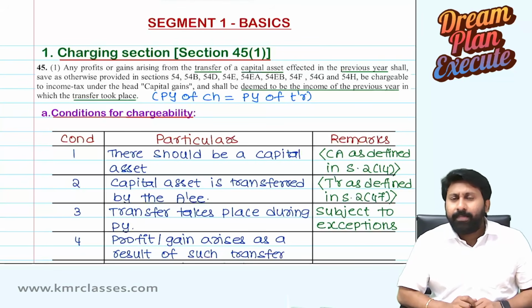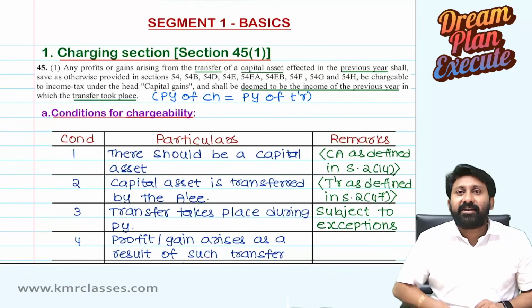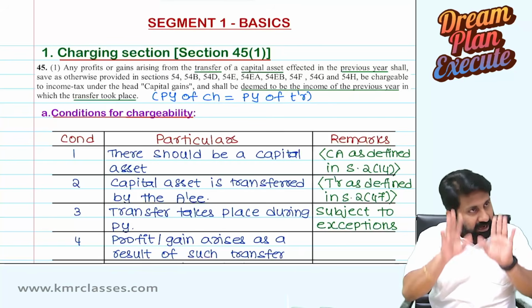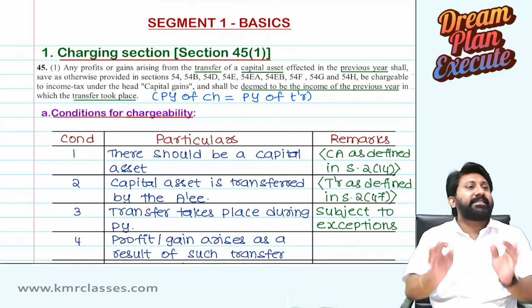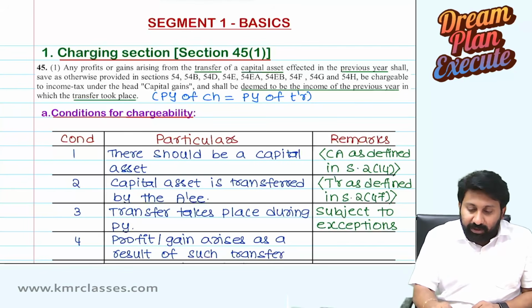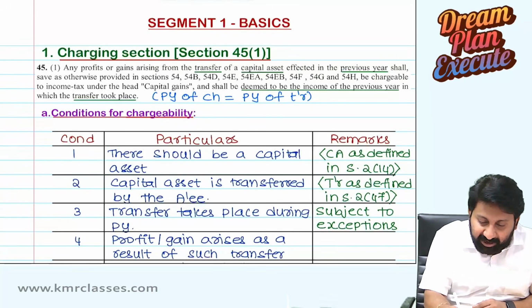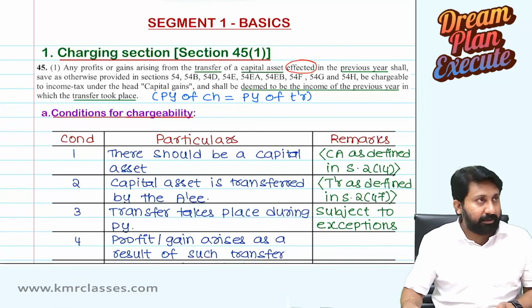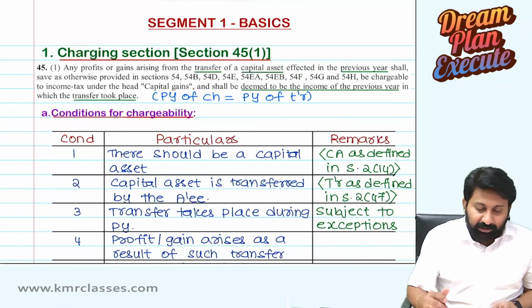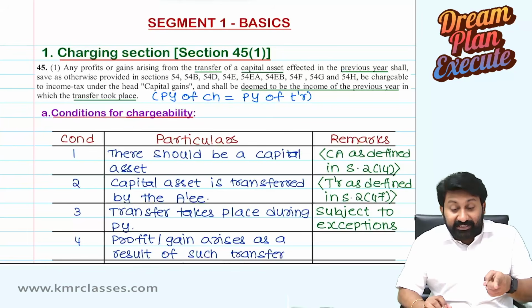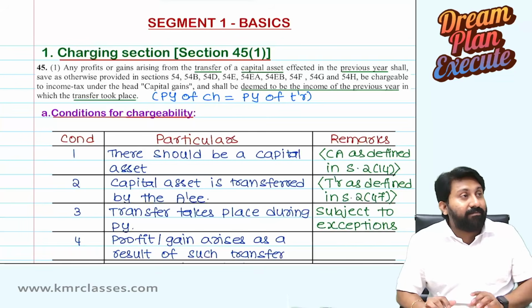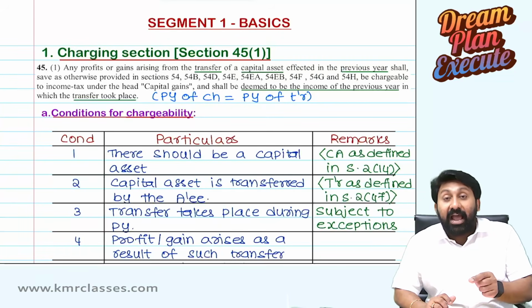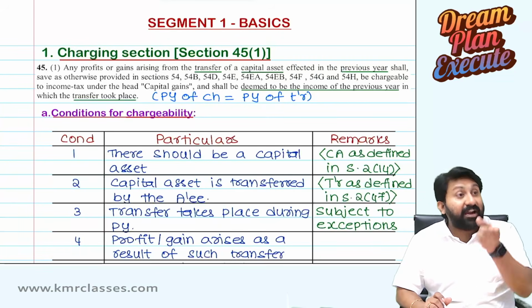Tell me what is important. Hopefully everyone listening to the lecture, in their mind, registration. Wrong, 100% wrong, I am only telling you. So to counter all these things, we have to understand effected. The word effected has a resonance in the capital gains chapter. So that's why they use, any profits or gains arising from, whether you receive or not, the transfer of capital asset. They didn't use received, they used effected.